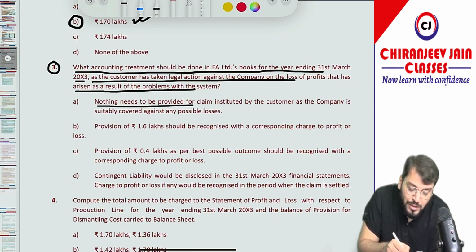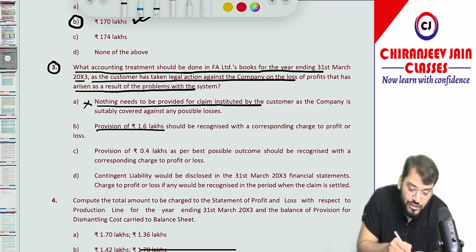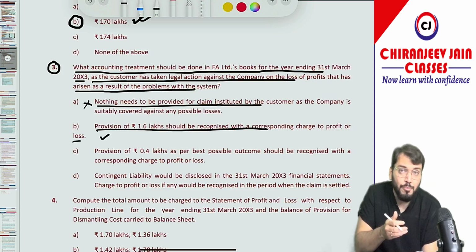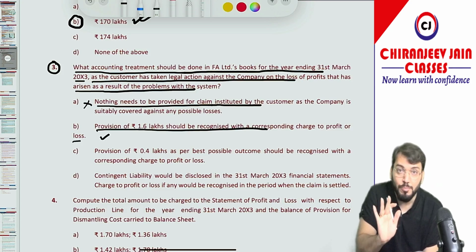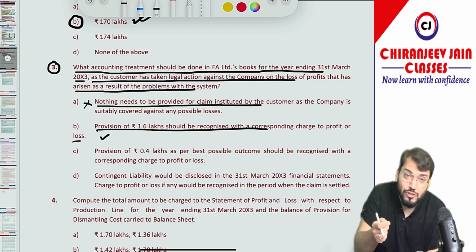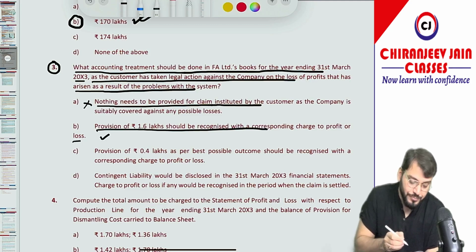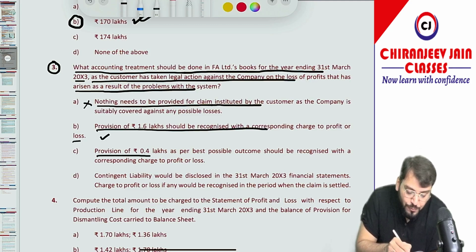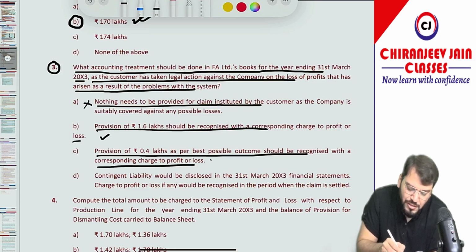Nothing need be provided for the claim instituted by the customer. This is 100% wrong. Provision of 1.6 lakhs to be recognized with the corresponding charge to P&L. This is correct, but let's see point number C and point number D. There can be some better option than point number B. So be careful. Always read the entire option. Don't make any judgment by reading only option number A or option number B. Provision of 0.4 lakh as per the best possible outcome should be recognized with the corresponding charge to P&L. This is also not correct.